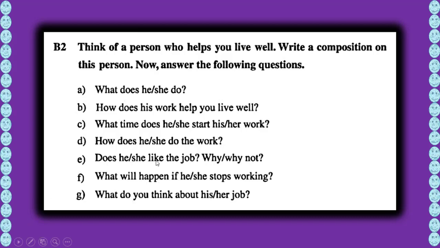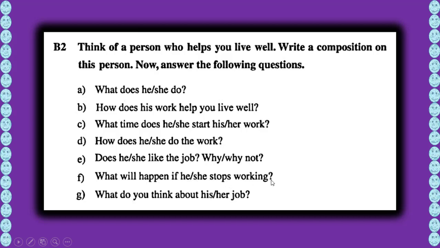Does he or she like the job? Why or why not? If she or he likes the job, then why? Or if he doesn't like the job, why not? Okay, such kind of questions you have to answer. What will happen if he or she stops working?